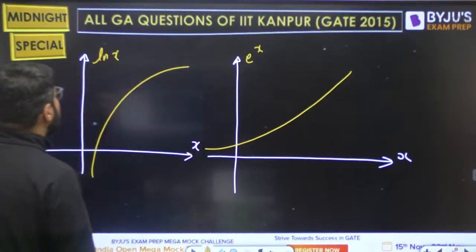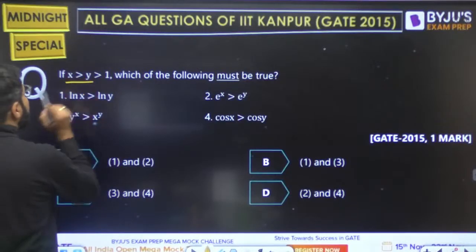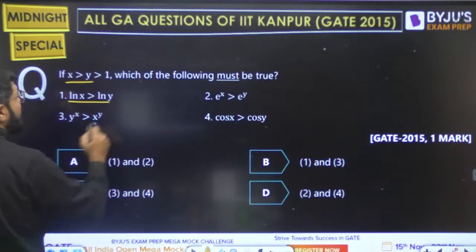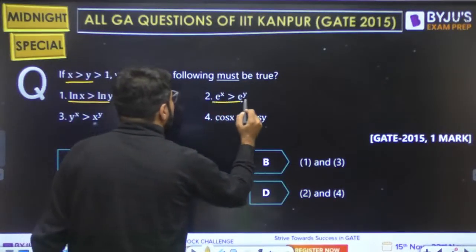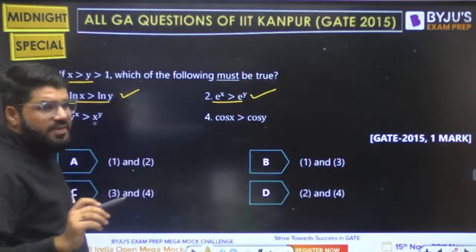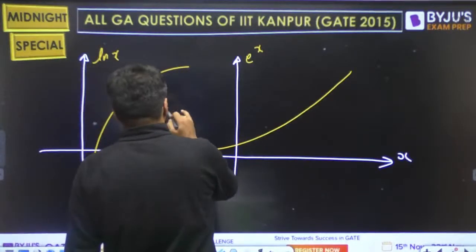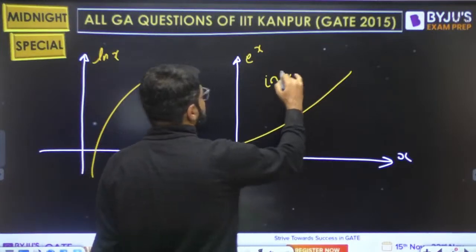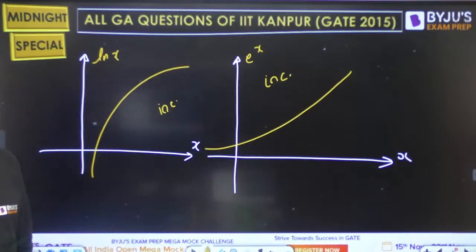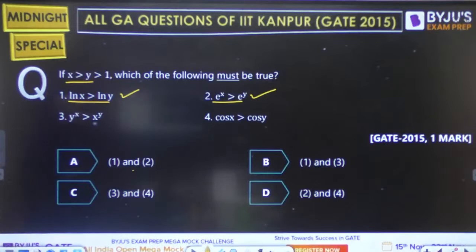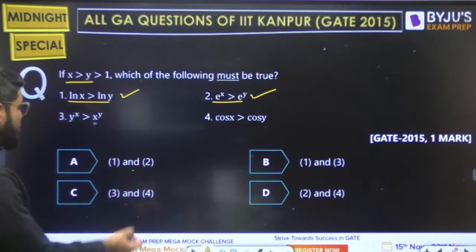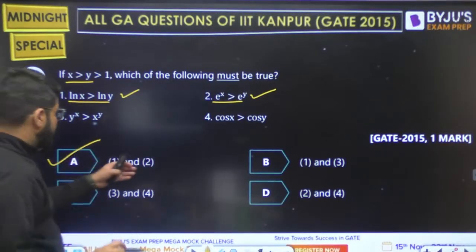So if x is greater than y, log x will be greater than log y, and e power x will be greater than e power y, because of the increasing function, right? This is an increasing function, this is also an increasing function. Right, so the correct answer is 1 and 2. There is no other option matching, so it is 1 and 2.